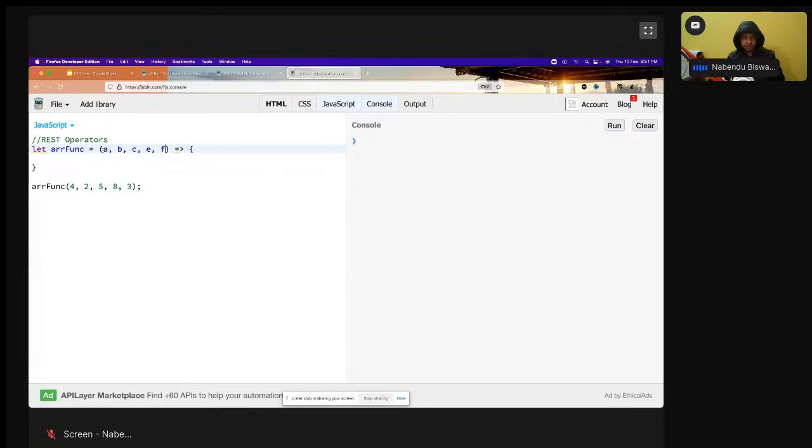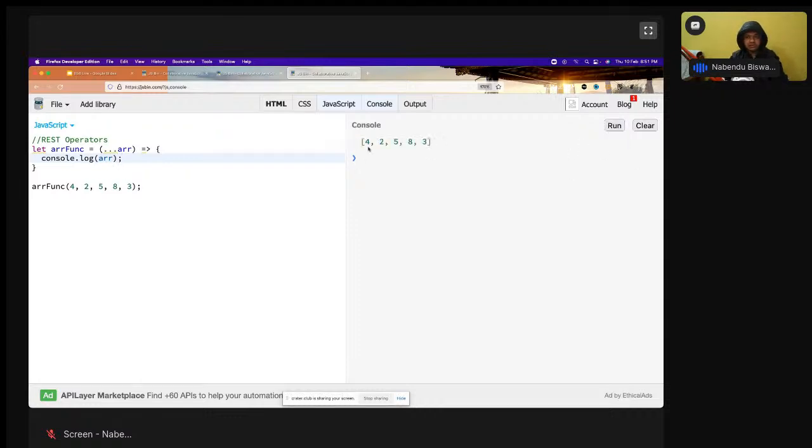So there is a better way to do that within ES6, which is I just have to do dot dot dot three times, arr. This arr I'm taking, you can take anything. This is a variable name. Then console.log arr.